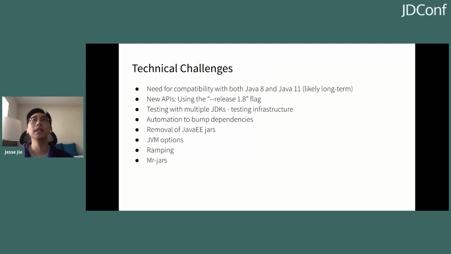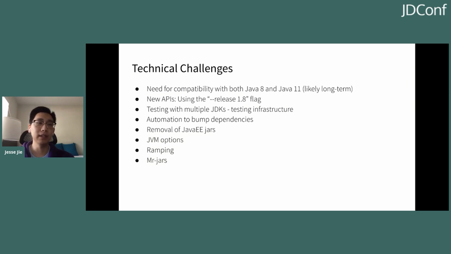So next, I'll talk a little bit about the different technical challenges that we face while migrating to Java 11. One of the biggest issues is the compatibility between Java 8 and 11. As I mentioned before, we're doing a bottom-up migration. That means that libraries will be on Java 11 before applications. And because of this, there's a big issue because the Java 11 bytecode cannot be run on a Java 8 VM traditionally. There are ways to get around this, as you can use the -source and -target flag to tell the Java 11 compiler to compile down to Java 8 level bytecode. And this lets the Java 8 VM run this bytecode.